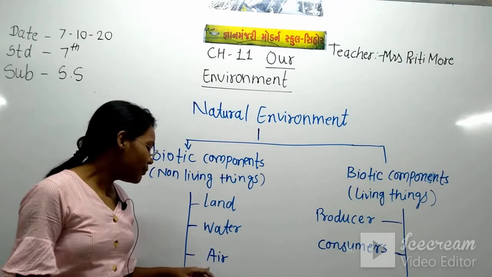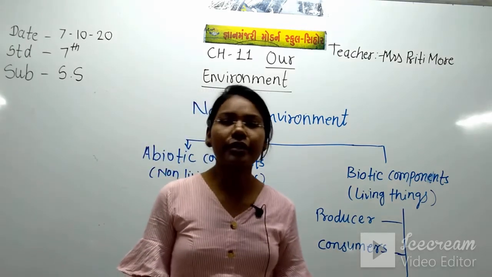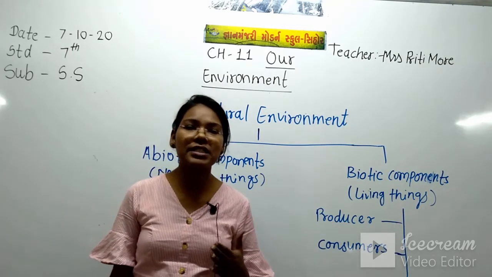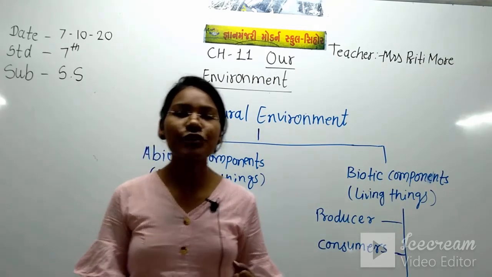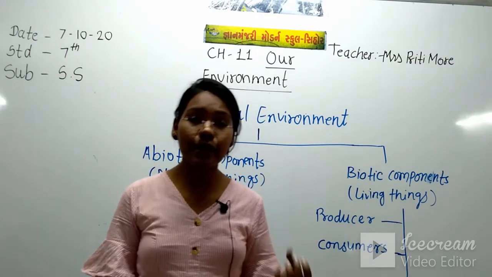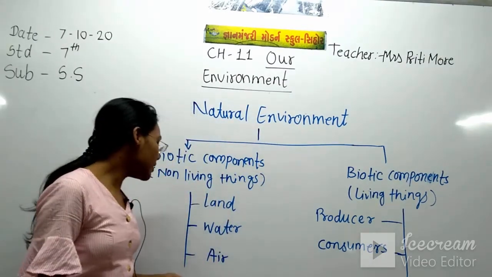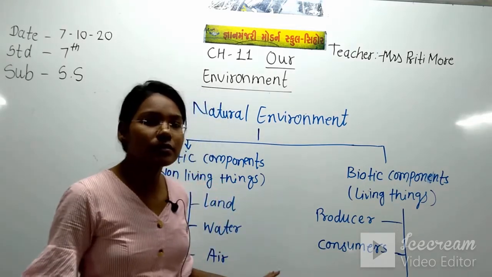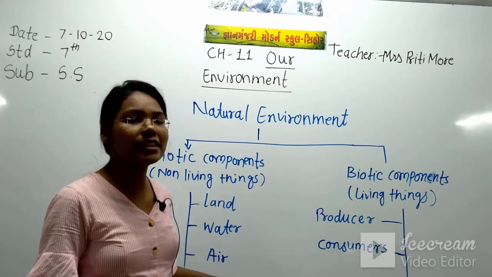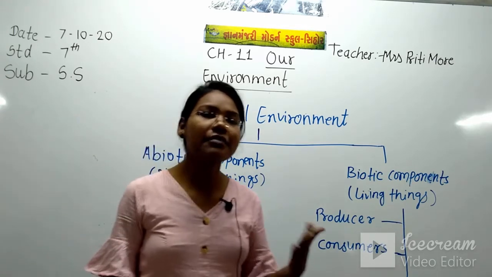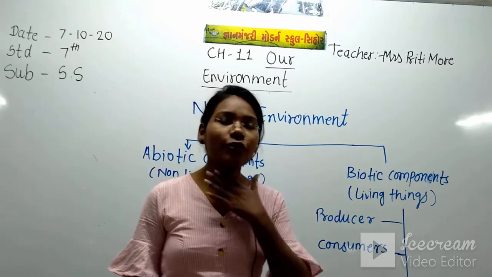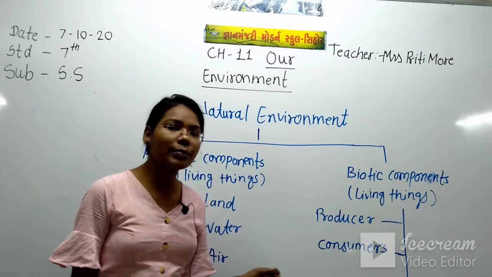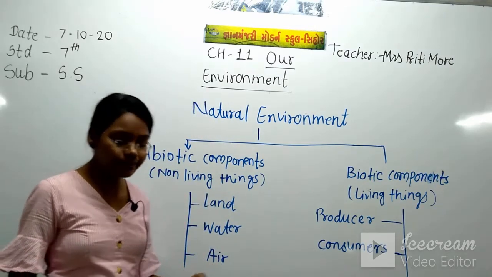Now the air is very important, and very important gases are mixed in the air. Which gases? Nitrogen, carbon dioxide, ozone and oxygen. These gases are mixed in the air, and for breathing we need air. Without breathing we cannot live, we will die if we do not breathe. So for breathing we need air, oxygen.